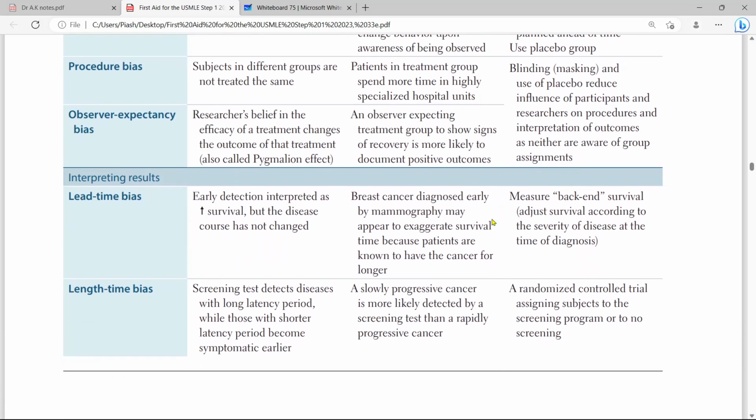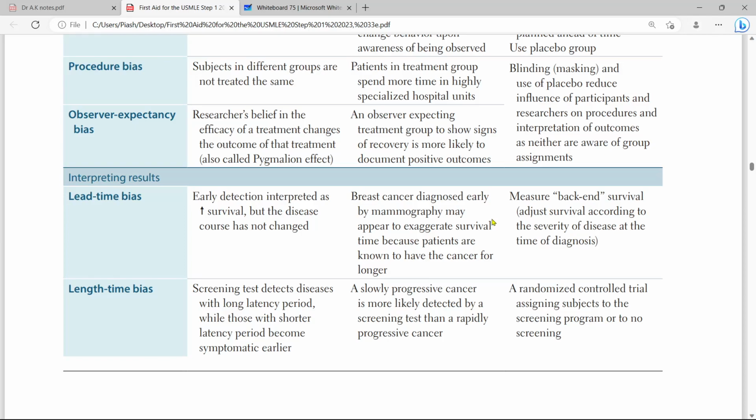And in length time bias, the slowly progressive disease we can easily detect. On the other hand, it is hard to detect a rapidly progressive cancer.